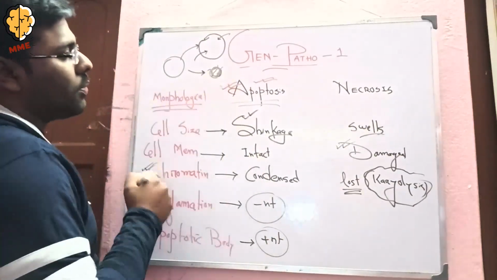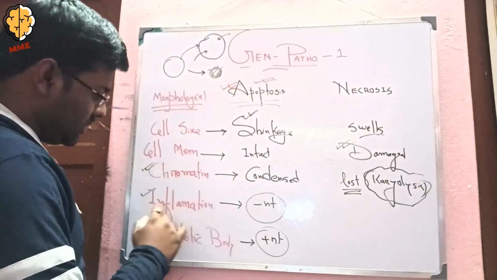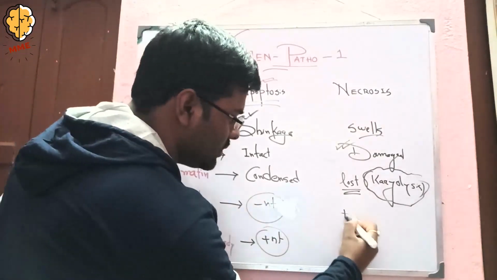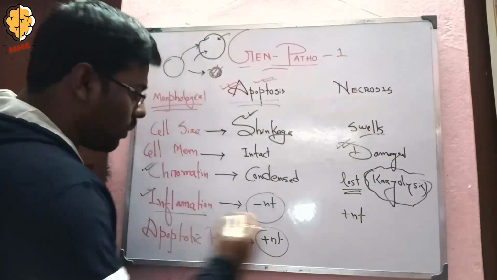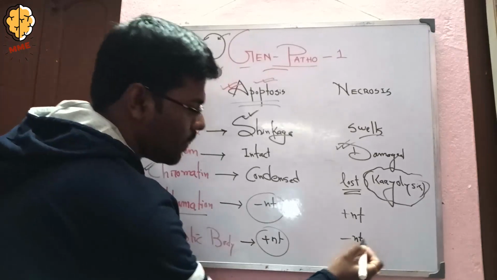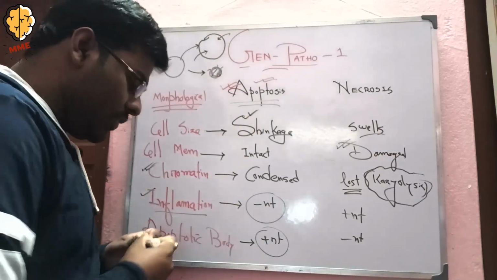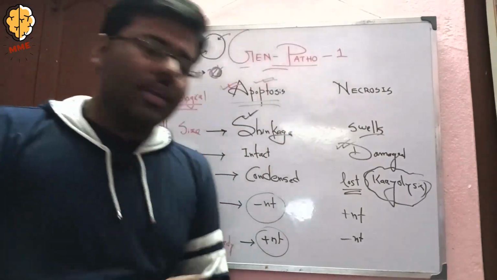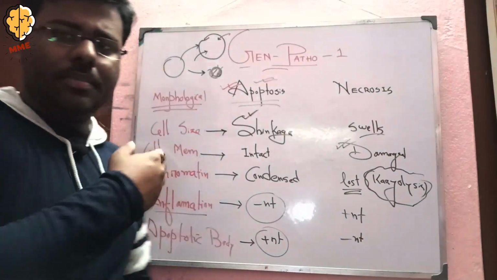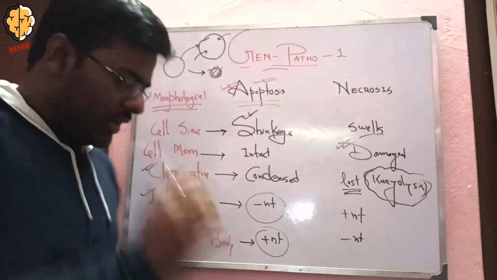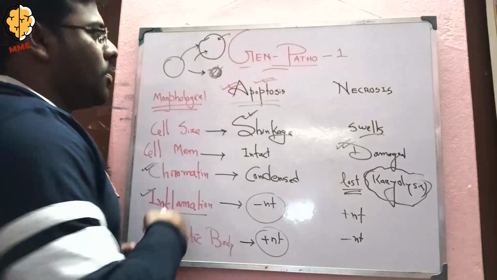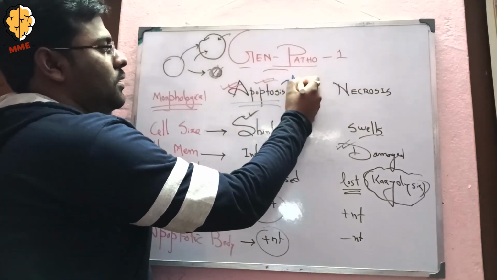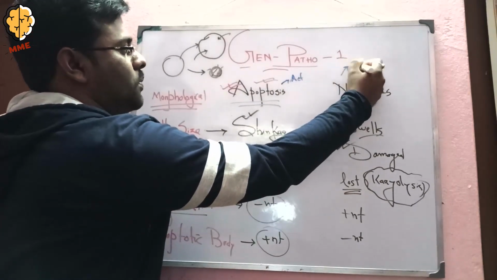But in case of necrosis, the inflammation is present and the apoptotic body is absent. So that is the difference between apoptosis and necrosis. I discussed some basic differences and the morphological differences. And one thing I forgot: apoptosis is an active process and necrosis is a passive process.